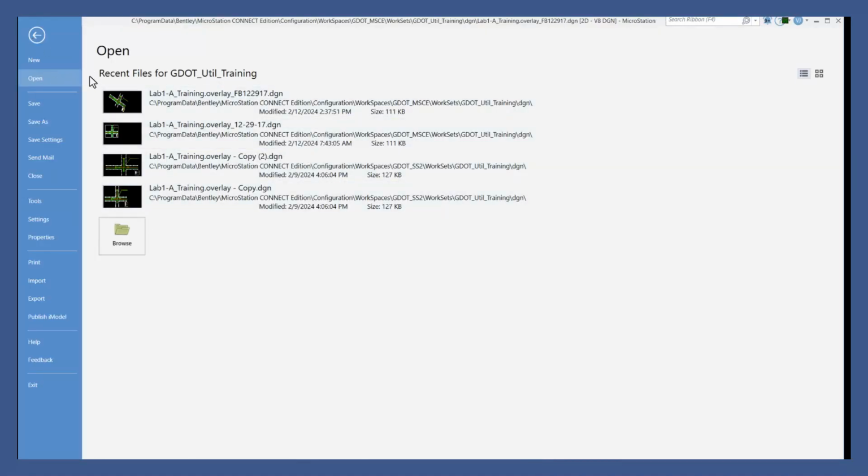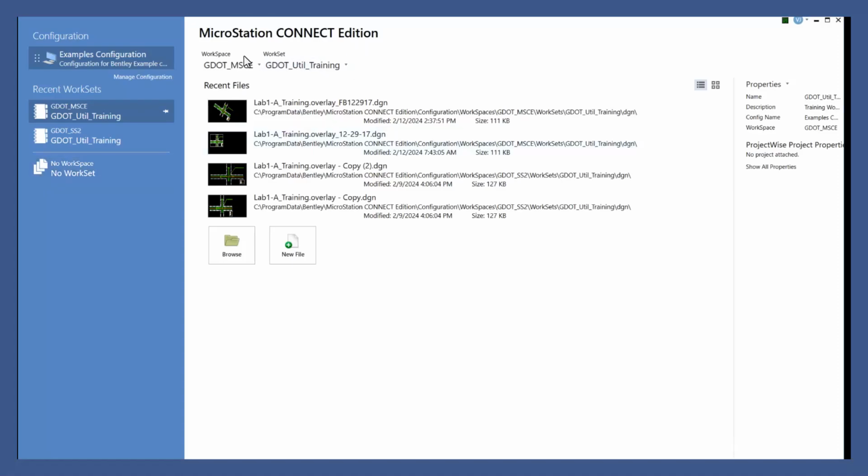This dialog includes the file management options to include creating new files, opening files, saving files, save as, save settings, close, in addition to a number of the settings options, tools, settings, which includes preferences, properties, print options, import, export, publishing an iModel, as well as help, feedback, and the exit button. Clicking on the close option accesses the workspace options. So workspace selections could be reached via that same avenue.